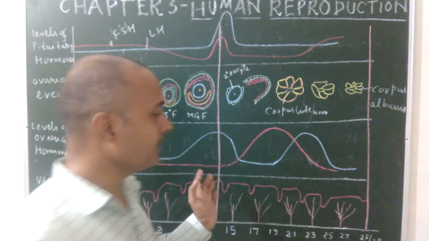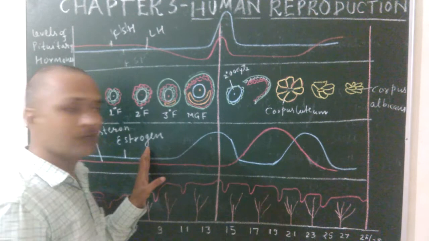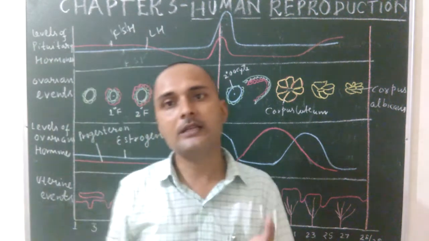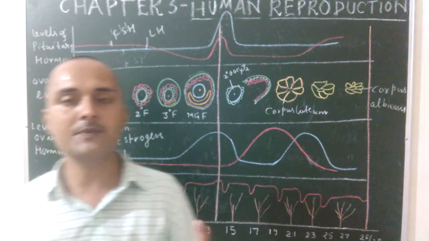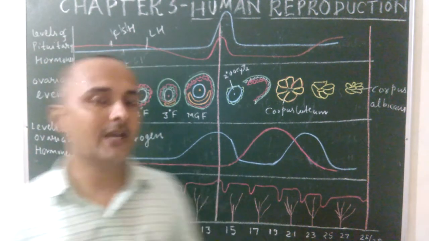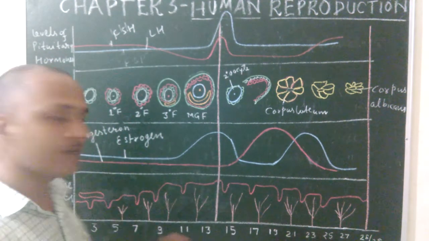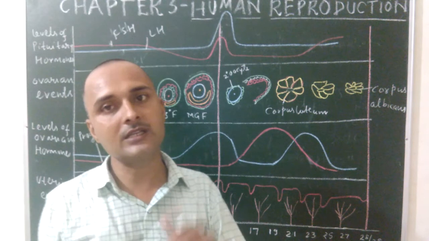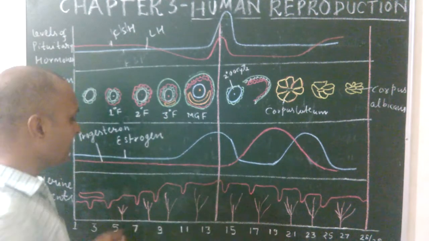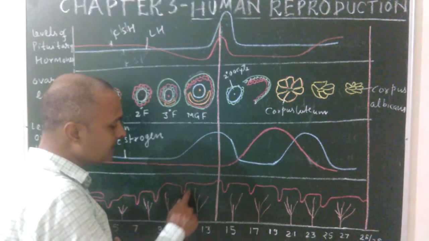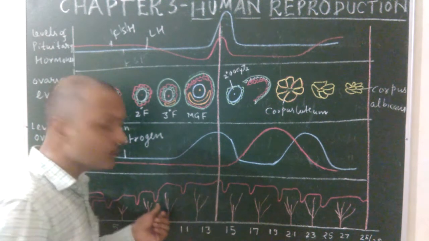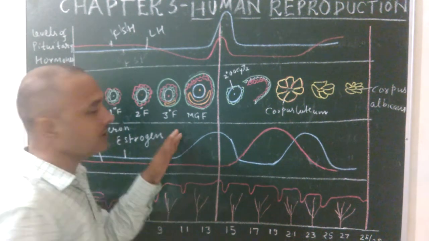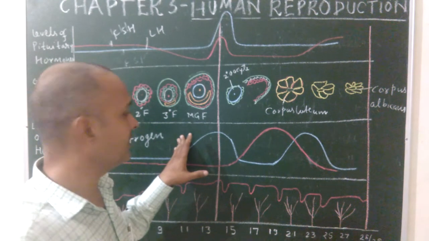Okay, second phase, proliferative or follicular. In this phase, there is a development of the mature Graafian follicle from the germ cells of the ovary, and this phase lasts from the 6th to 13th day of the menstrual cycle. In this phase, the wall of the uterus, which was thin, becomes regenerated or proliferates. So the name is follicular phase or proliferative phase.